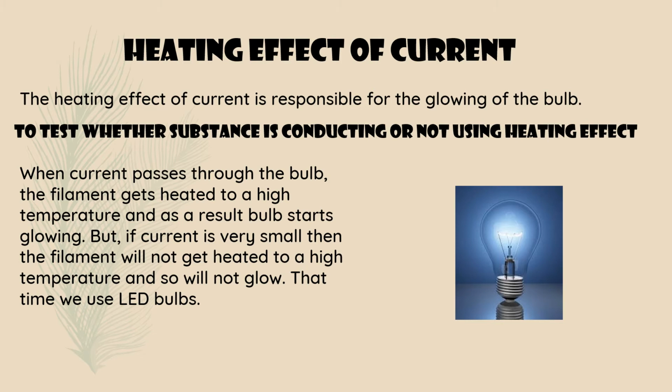If instead of that LED bulb we take a torch bulb, sometimes it may not glow, because that kind of bulb needs a high amount of electricity. That lemon liquid cannot supply that much electricity. So in these cases, we need an LED bulb because an LED bulb needs a very small amount of electricity. That is why in that activity we chose an LED bulb.